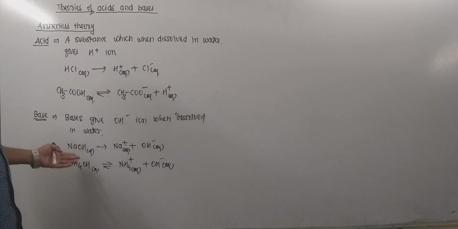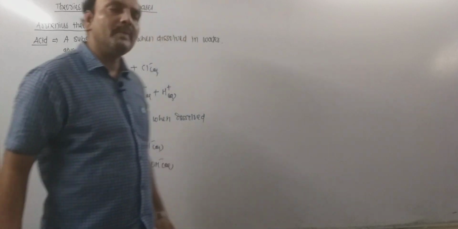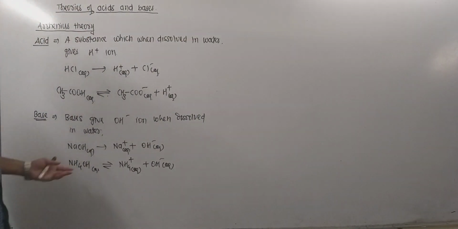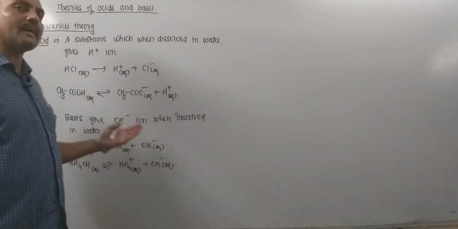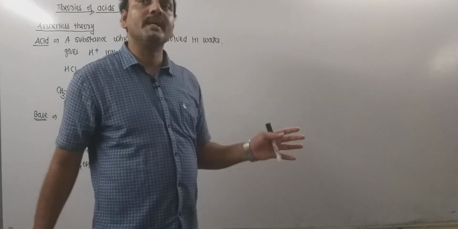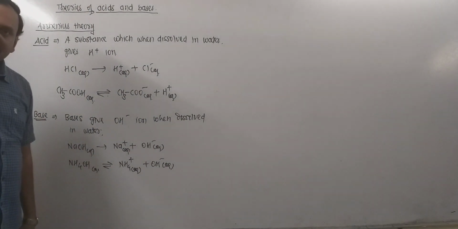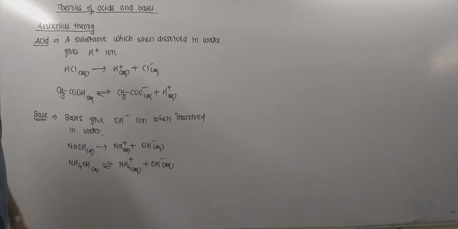The best examples are NaOH and KOH. These bases give a large number of OH minus ions, hence are stronger ones. Weak bases, when dissolved in water, give fewer OH minus ions. Thus ammonium hydroxide is one of the finest examples of a weak base.